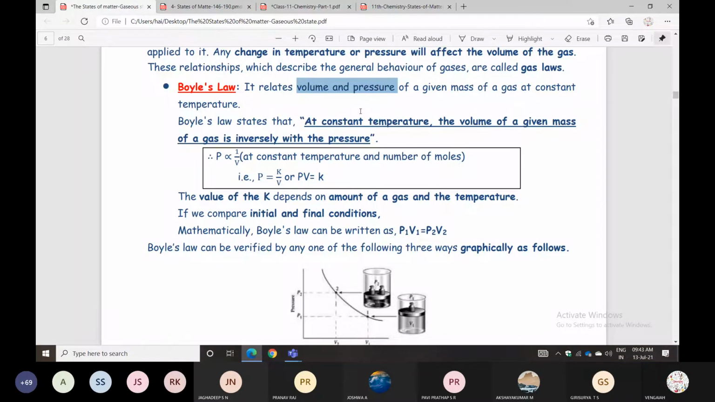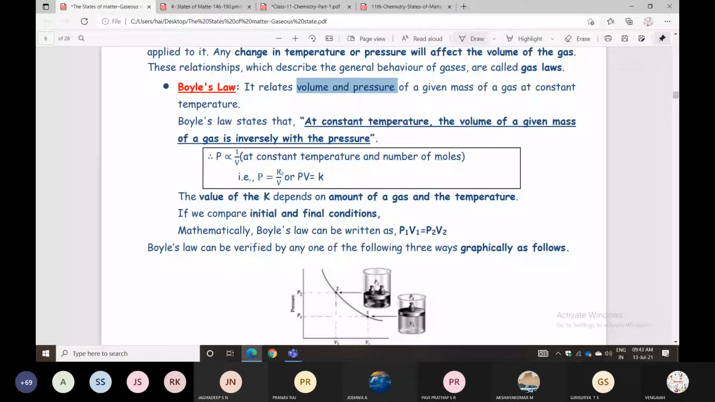Very important, please write down the definition. Boyle's law statement: at constant temperature, the volume of a given mass of gas is inversely proportional to pressure. At constant temperature, the number of moles is also constant. Then P is inversely proportional to 1/V. When you remove the proportionality, it becomes a constant. Then P equals K by V. Then PV equals K.